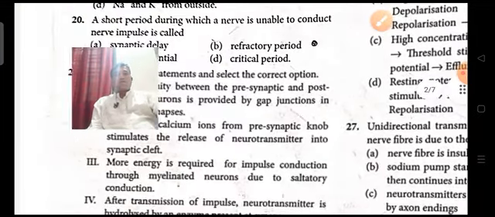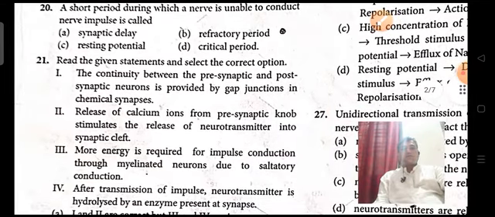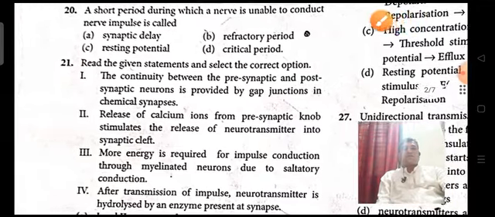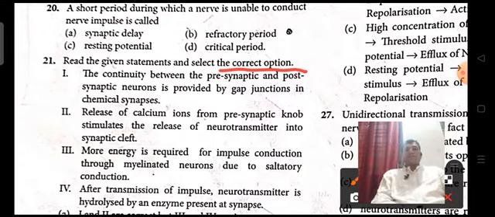Next, here you are seeing a statement with four important points to take into consideration. Read the given statements and select the correct option. Continuity between the presynaptic and postsynaptic neuron is provided by gap junctions in chemical synapses.